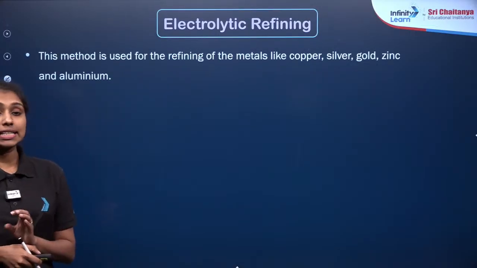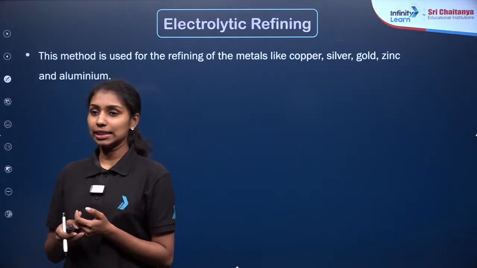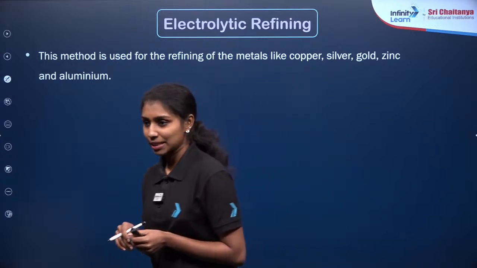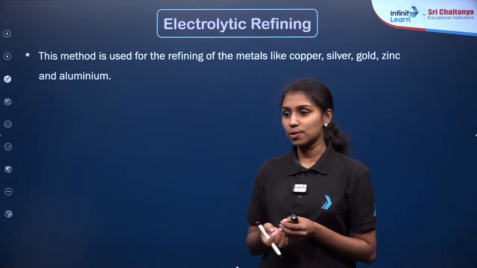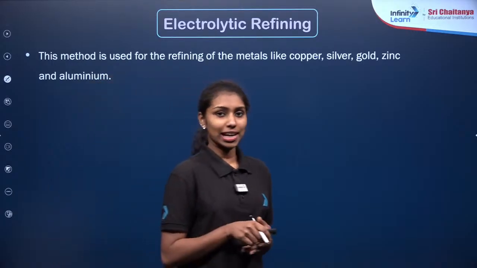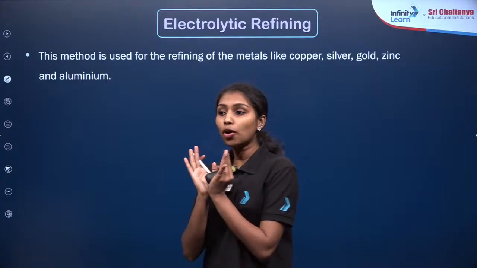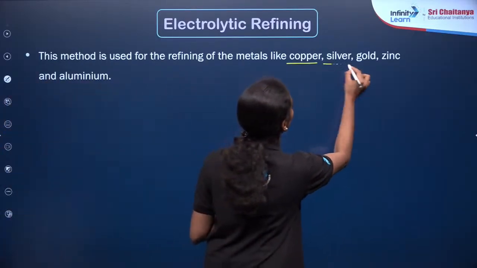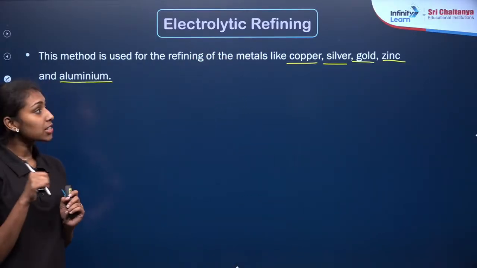So here is the first method, that is electrolytic refining. What do you mean by electrolytic refining? Do you have any idea about that? The same topic is repeating here. You have already studied it in your first chapter. Yes, with electricity, right? So electrolytic refining means we are refining or purifying the metals with the help of electricity. Especially copper, silver, gold, zinc and aluminium metals are purified using this method, that is electrolytic refining.